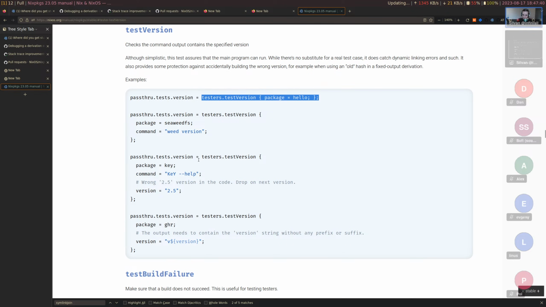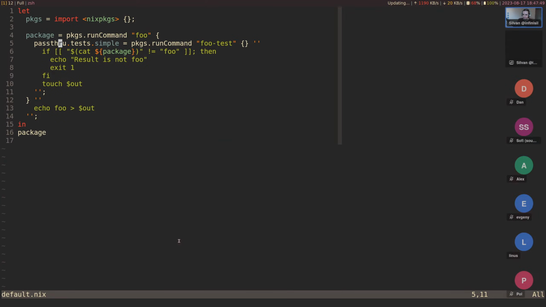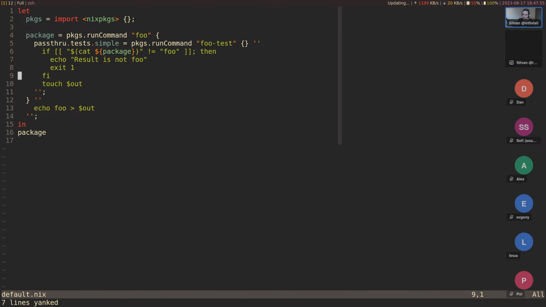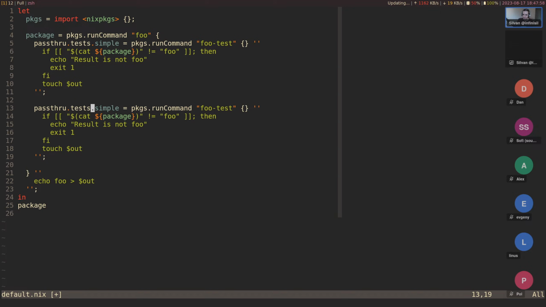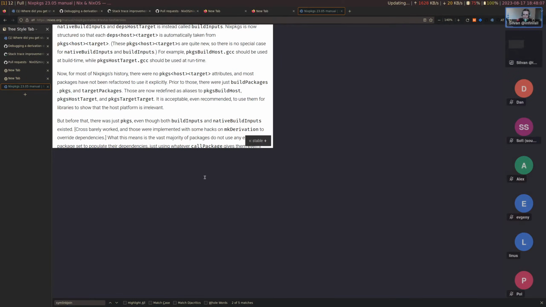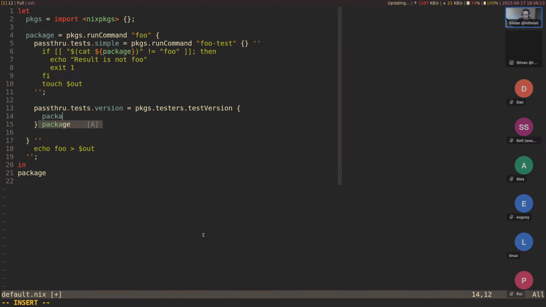All right, and maybe let's try something like this. So this is one test, but let's also have another one. Let's copy this down here. Let's say tests.version, and now packages.testers.testVersion. And what kind of attributes are there? Package and version. So the package is this very package, same variable name even. And the version is, let's test 1.2.